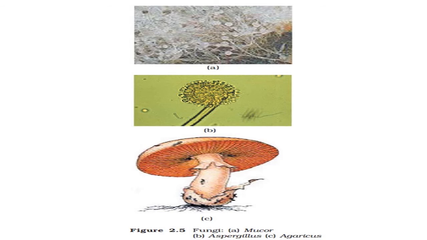Figure B is Aspergillus fungi. You also see the thread-like structure, and on it the fruiting body develops. Third, figure C is Agaricus. It is similar to a mushroom structure. Here you can see the umbrella shaped structure on the body. Then a stem-like structure is observed, and below it the root-like structure is there. So here you can see in the figure all 3 types of fungus, Mucor, Aspergillus and Agaricus.